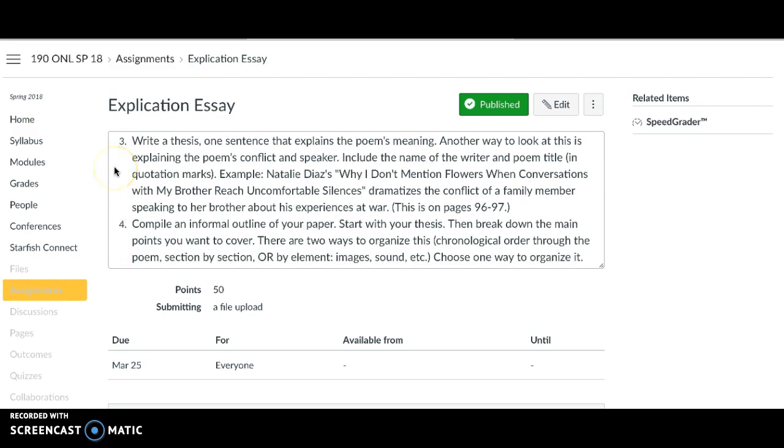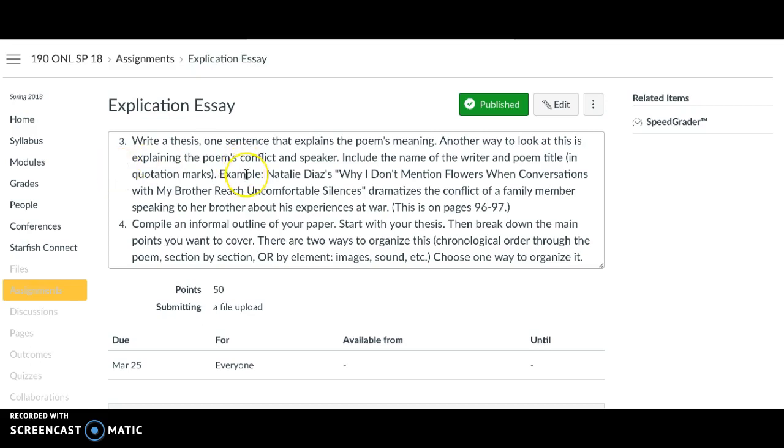Secondly, you're going to write a thesis. Your thesis for this essay should explain the poem's meaning. If you look at the handouts that I just showed you from the reading assignments page, another way to think of it is explaining the poem's conflict and speaker. So who is writing this poem, who are they speaking to, and what is the conflict of the poem? What is it talking about?